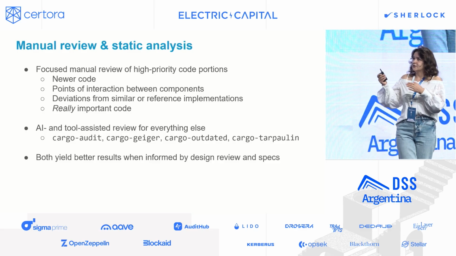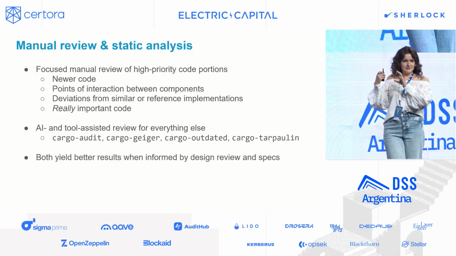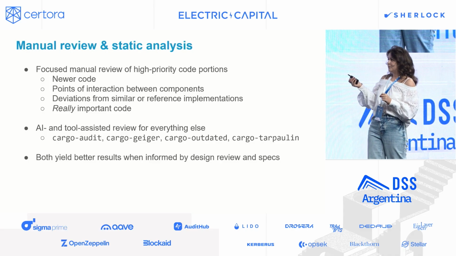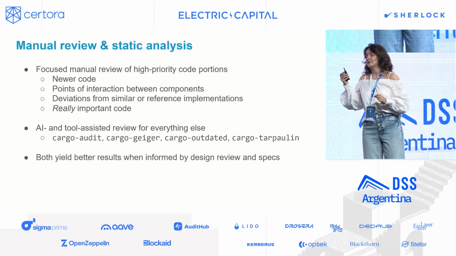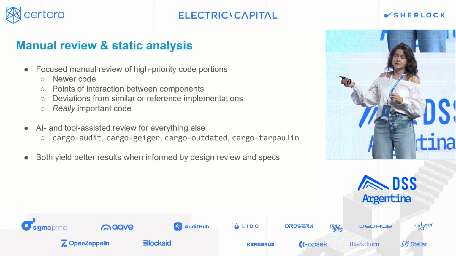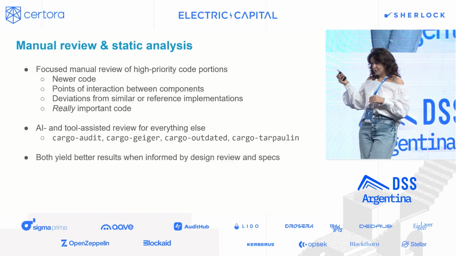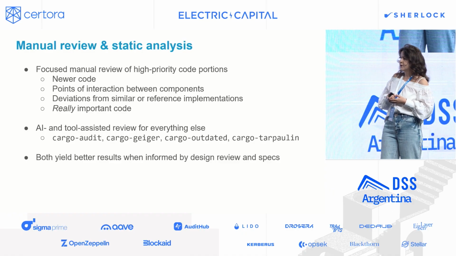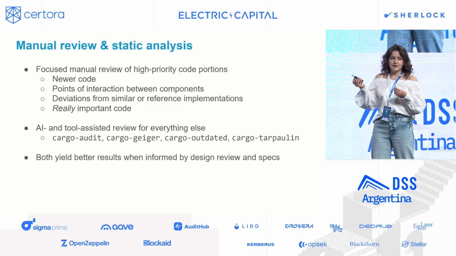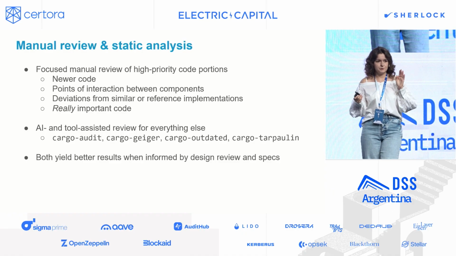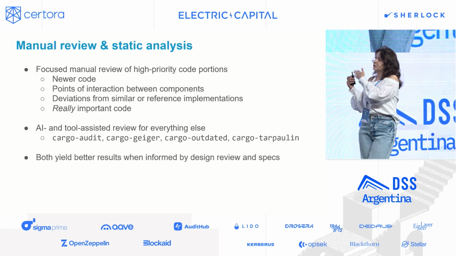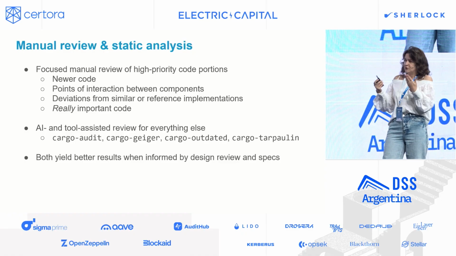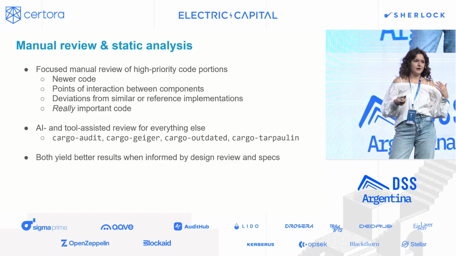In addition to that, to scale it somewhat beyond just these key points we are looking at with manual review, we also use tool-assisted review. There are static analysis tools, depending on the language, like Cargo Audit scans dependencies in Rust projects, which is very important, especially considering this recent influx of supply chain attacks. And we do use AI quite a lot to look at other parts of the code bases. So anything that we don't do manual review of, and that as well, just in case it can uncover some more issues.